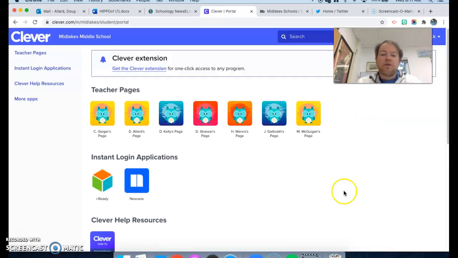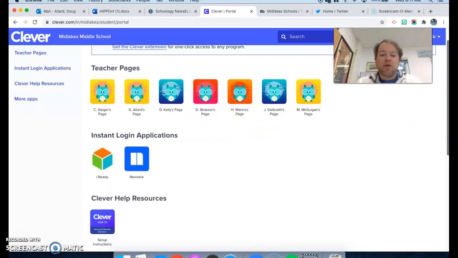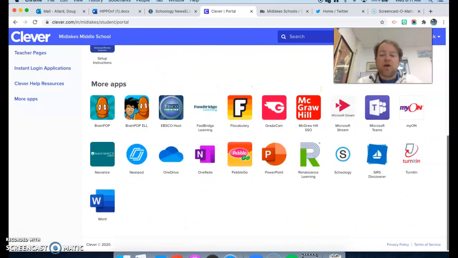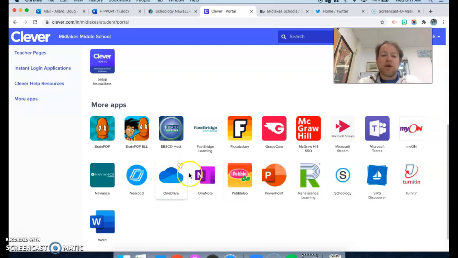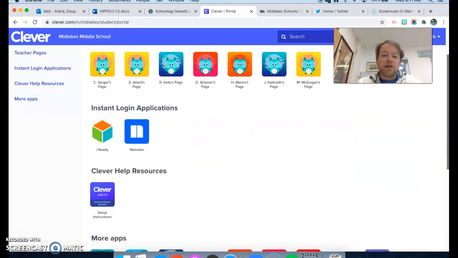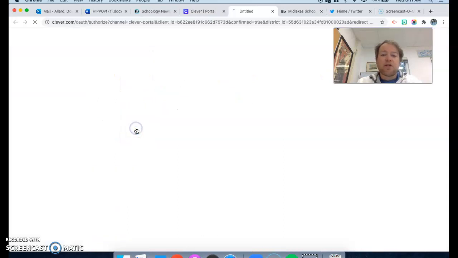Alright, so now that I'm in here, you can see that there are all these different extensions. Now you may have this as an app. Your sign-in would be pretty much the same. You may have NewsELA as an app as well, but you can see this is a way for folks to get to their OneDrive. If you're having trouble with a Word document, you can sign in through here, but that's another day. So let's click on our NewsELA.